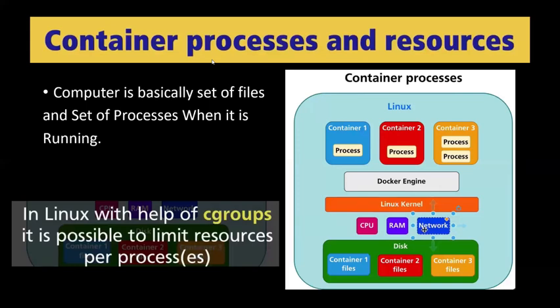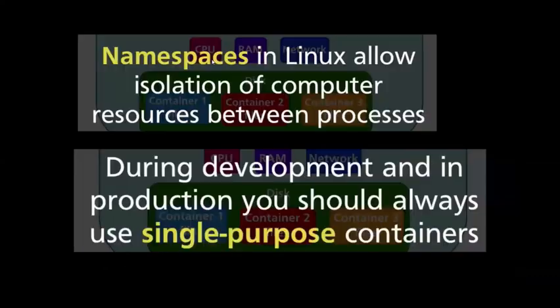So these containers are containing processes. And if you want to limit resources for a particular process, then you use cgroups. With the help of cgroups, you can limit resources. Namespace in Linux allows isolation. It allocates a particular isolation to the process as required. This isolation is the feature of namespace in Linux. That is why we use the tiny virtual machine operating system, the Docker host, to run all this.